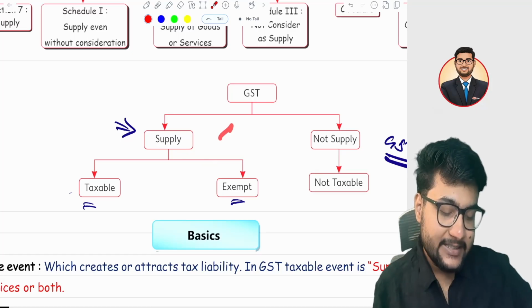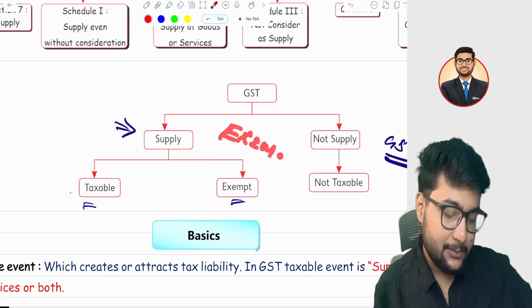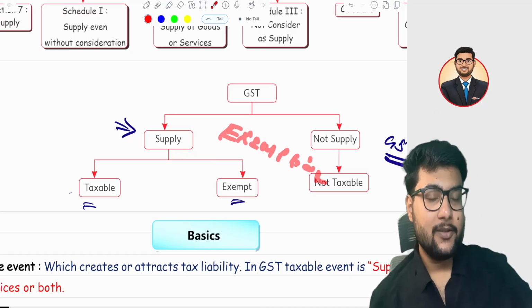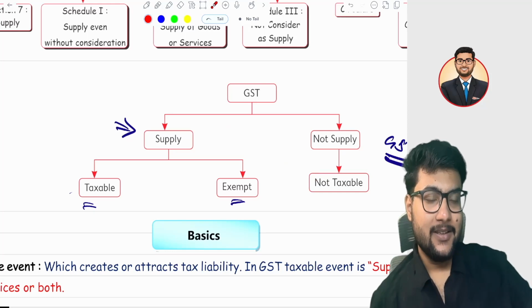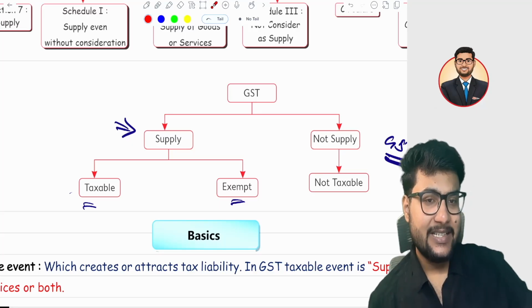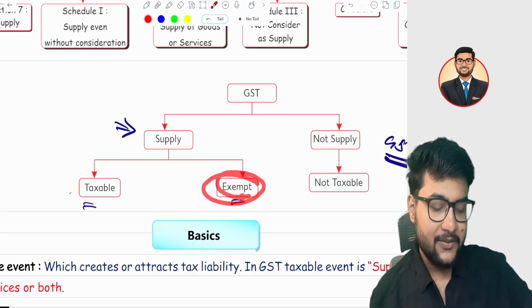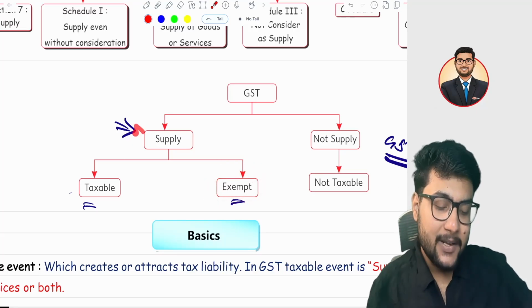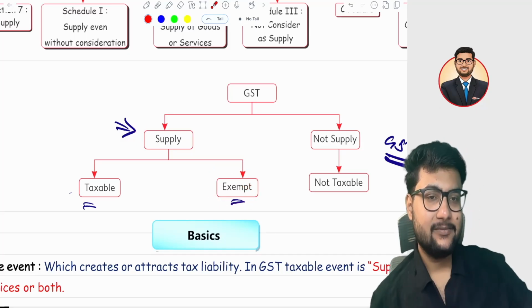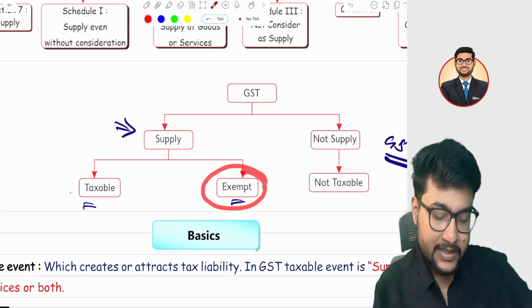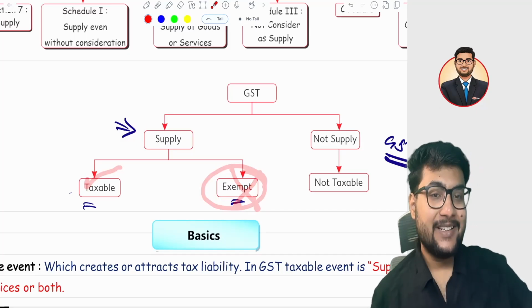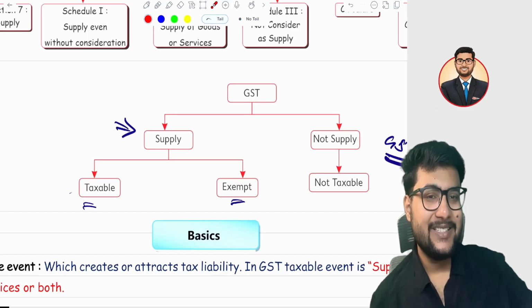You will later see in the exemption chapter, there are some sectors to which the government gives exemptions. For example, a charitable organization, an educational institute, and healthcare services. Even though you are a supplier, you do not need to pay any tax. If it is not exempt, surely then you have to pay the GST.